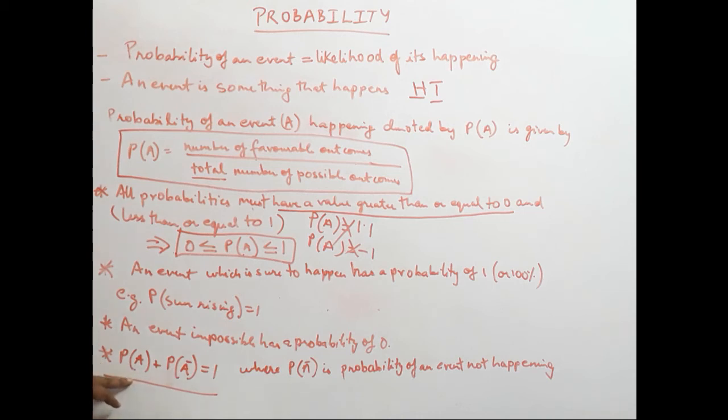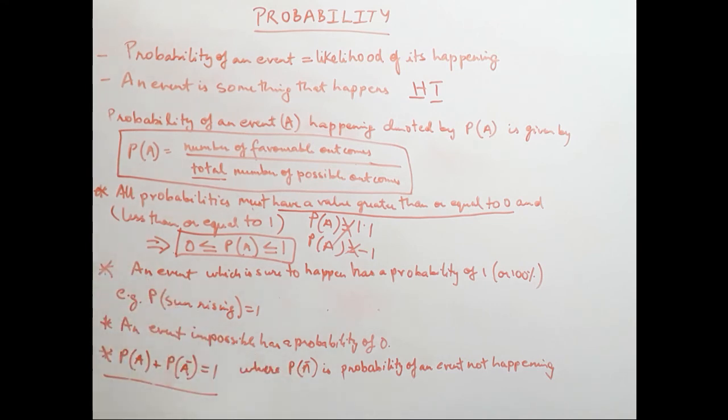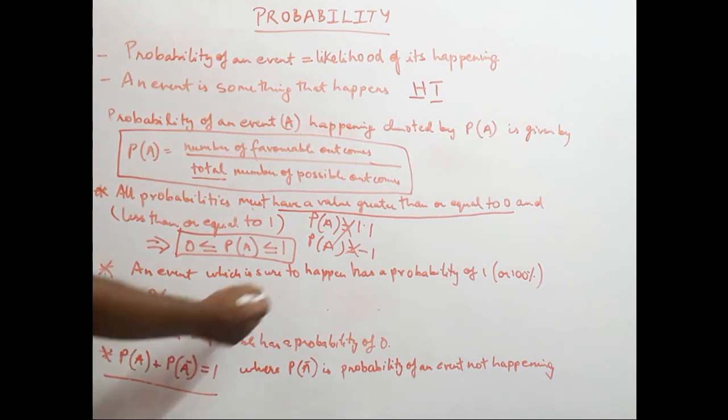And lastly, the probability of an event happening plus the probability of an event not happening is always equal to 1. So just remember this. The probability of an event not happening is given by P(A bar), or P(A not), you can say. This helps when we are looking to find the probability of an event not happening.